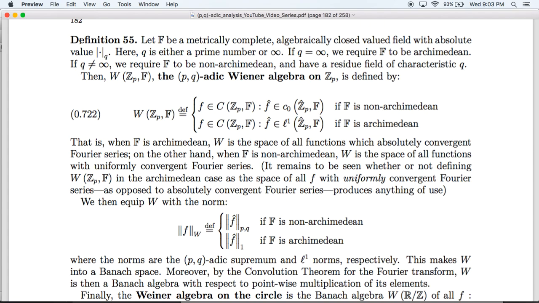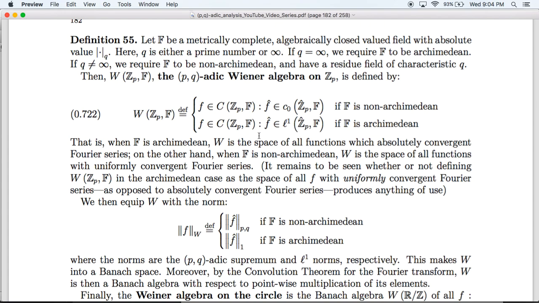Then I write W of ZP F. This is the PQ-adic Wiener algebra on ZP, and we define it as follows. If F is non-Archimedean, then this is the space of all continuous functions from ZP to F whose Fourier transforms, in the sense that we defined in episode 4, decay to zero Q-adically at infinity. On the other hand, if F is Archimedean, we require f to be continuous and for its Fourier transform to be absolutely summable, meaning the sum of its absolute value is finite when we sum it over all elements of ZP hat.